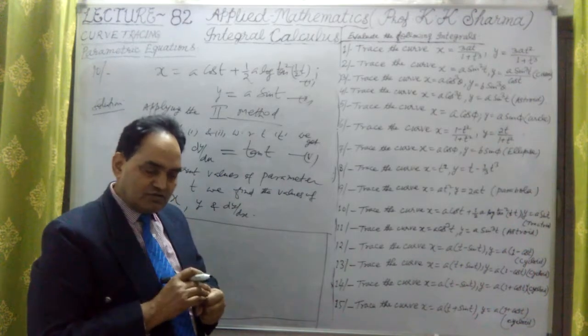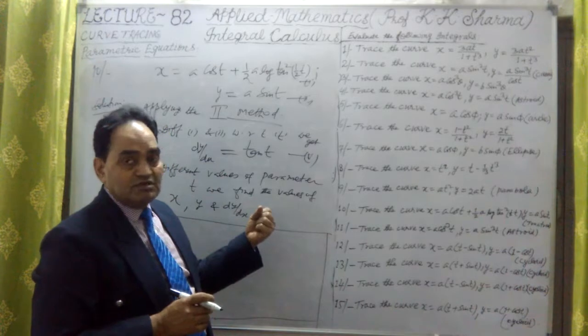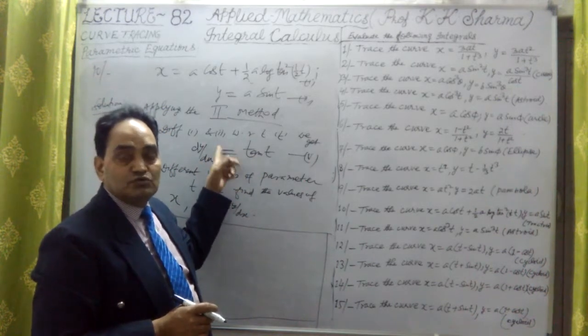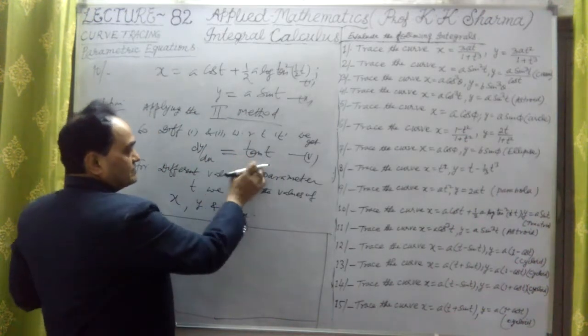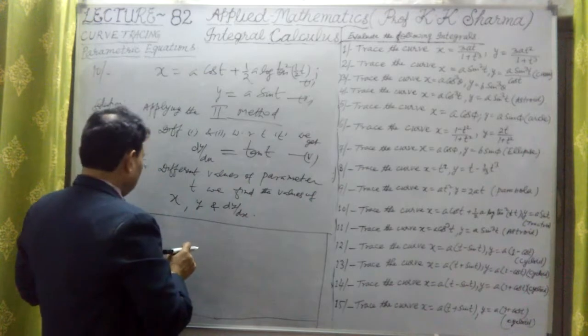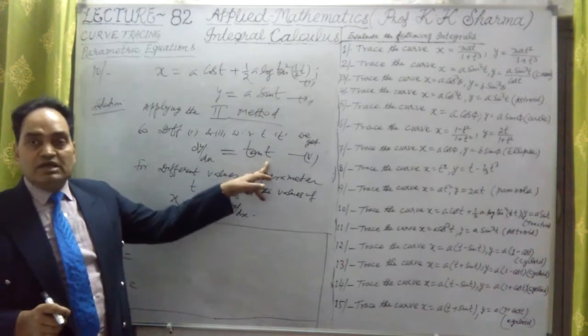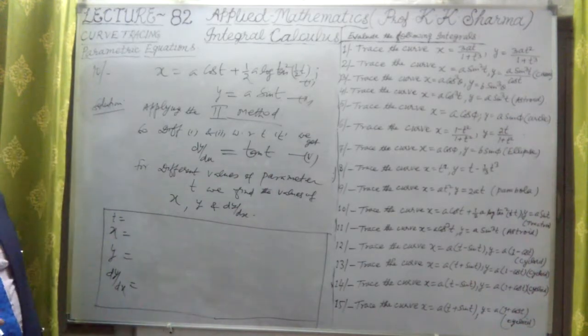So first we find out the coordinates x and y. At those coordinates x and y, what is the position of the tangent? The slope is what? The slope will be the dy by dx value. So we will find out the dy by dx value. For that, let me put in some angles. Why? Because t is the angle of tan here. The tangent can be substituted here only in angles.